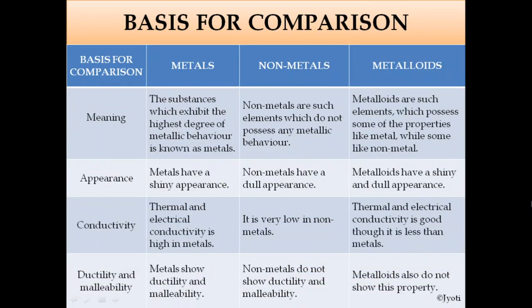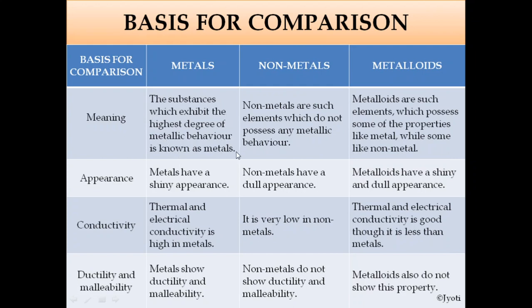Now, here we can compare the metals, non-metals and metalloids. So, these are the bases of comparison. First, we will discuss the meaning of metals, non-metals and metalloids. What are metals? Metals are the substances which exhibit the highest degree of metallic behavior.